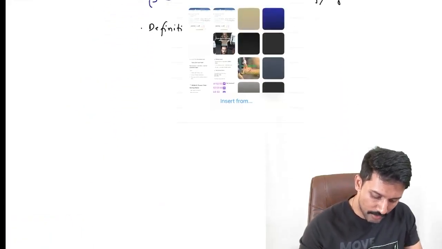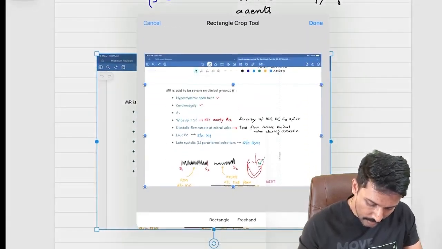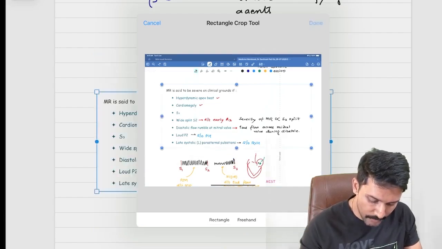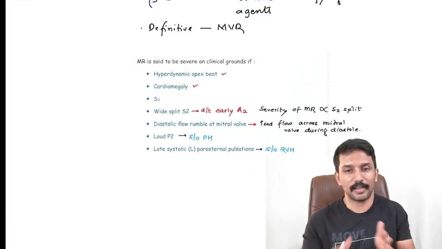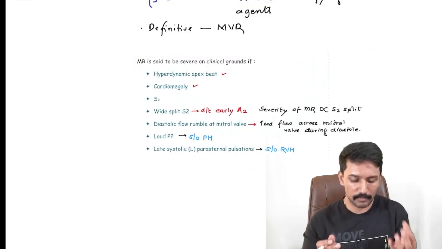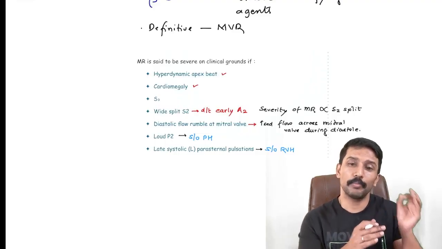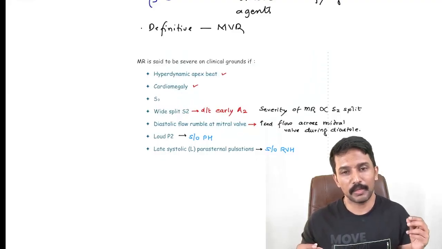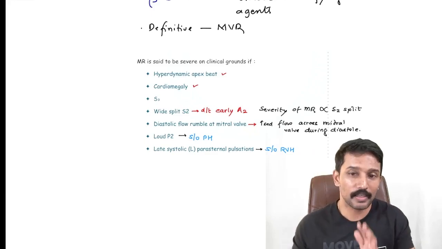Now, from the template, you have an idea. How do I recognize whether it is a right heart disease or a left heart disease? That is pretty simple. If it is a right heart disease, the main symptoms are going to be the right-sided symptoms, that is raised JVP, hepatomegaly, ascites, pedal edema, and you may have a similar murmur. AS murmur and PS murmur are same, but the symptoms of PS will be right-sided symptoms, and the murmur will be heard in the pulmonic area. AR murmur and PR murmur are same, but the symptoms of PR will be right-sided symptoms, and the murmur will be best heard in pulmonic area instead of the Erb's area.